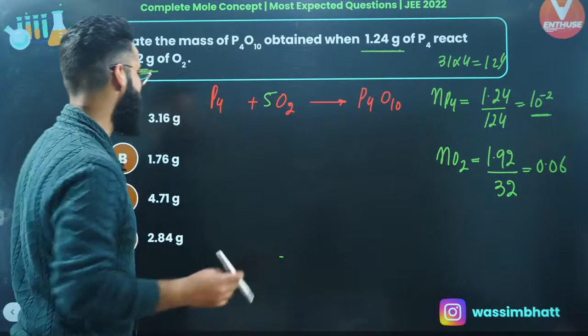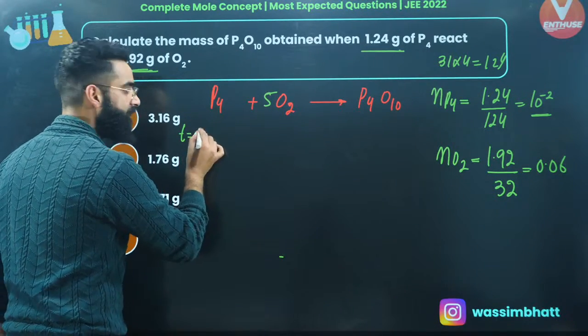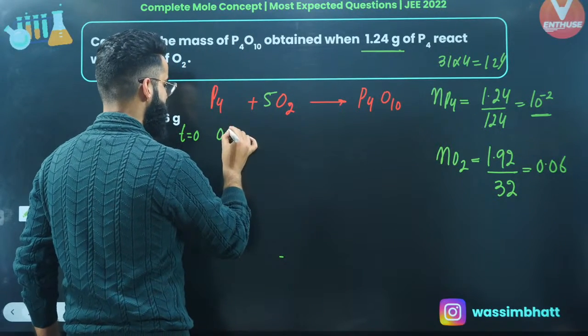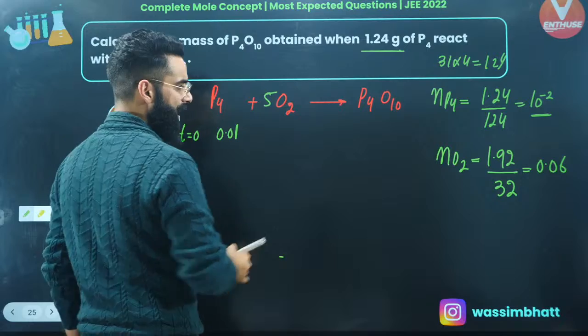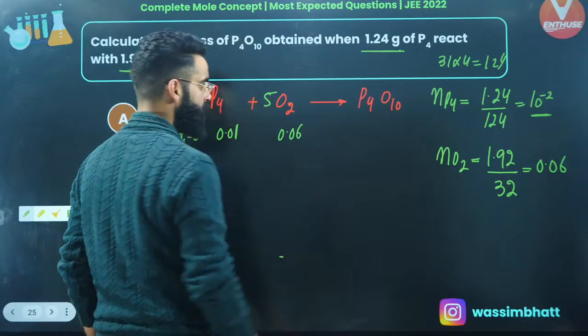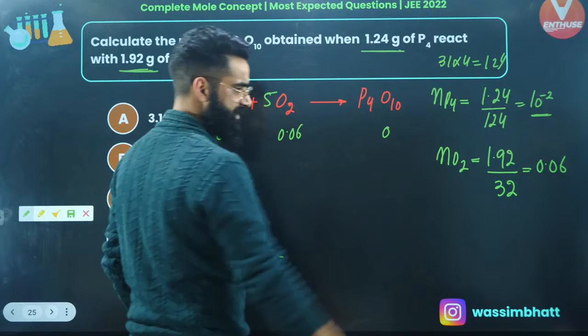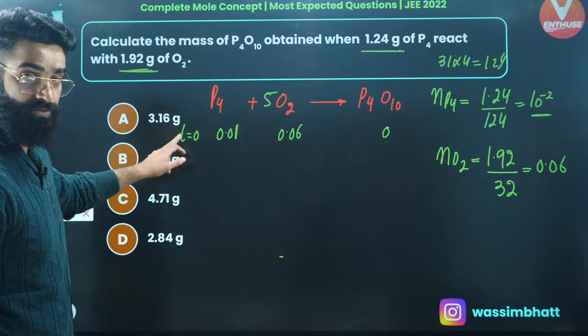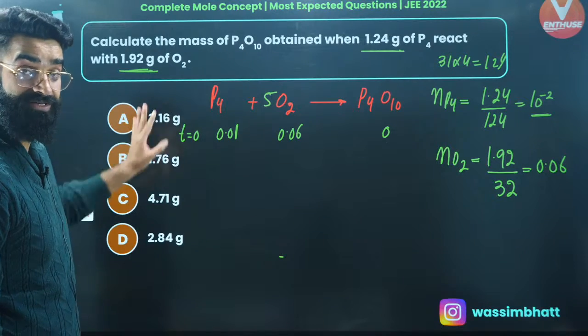So basically at time t equal to 0, initially we are starting with 0.01 moles of P4, and we are starting with 0.06 moles of O2. The product is going to be 0 at time t equal to 0, because the reaction has not started yet. These are the initial conditions.